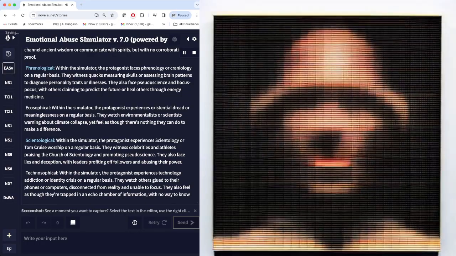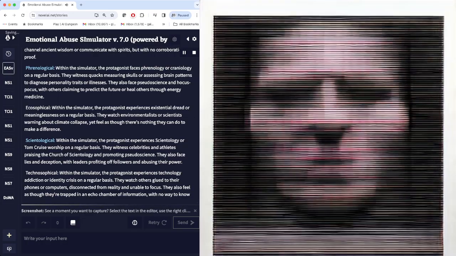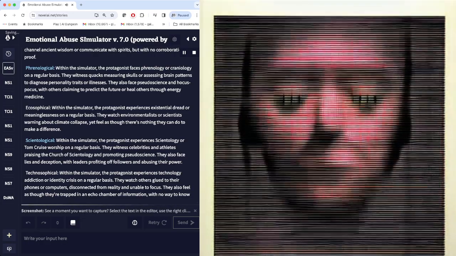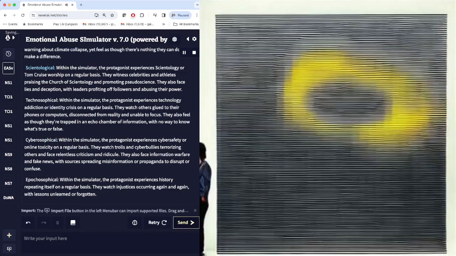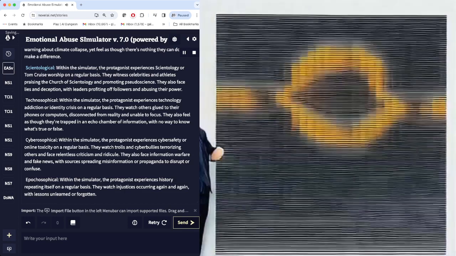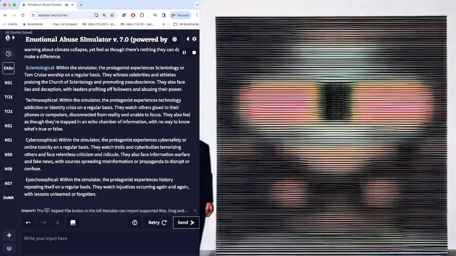Scientological. Within the simulator, the protagonist experiences Scientology or Tom Cruise worship on a regular basis. They witness celebrities and athletes praising the Church of Scientology and promoting pseudoscience. They also face lies and deception, with leaders profiting off followers and abusing their power.